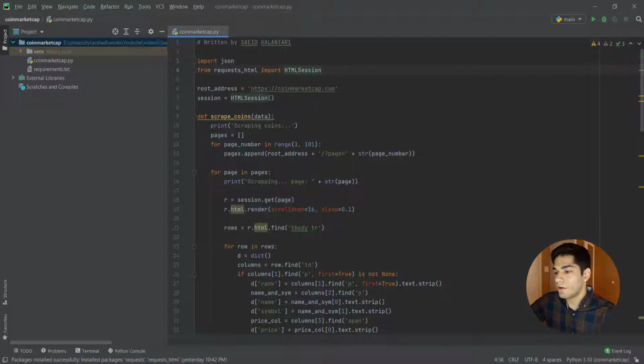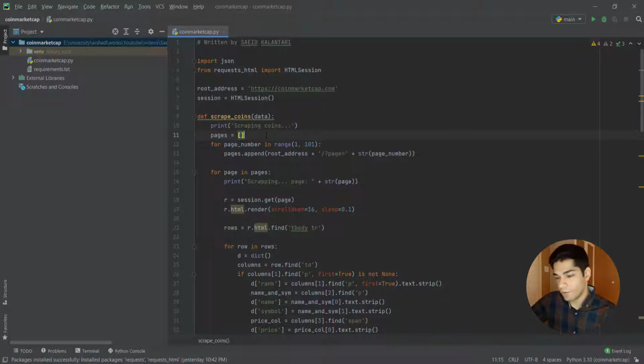And then we are gonna import the HTML session. And our root address is coinmarketcap.com, okay? And we are gonna start a session in our code. And this basically says that you go to this website and do some sort of processes. And we are gonna have this scrape function, scrape all the coins. And first we're gonna print something in the terminal that says we are scraping coins. We're gonna build all the pages.